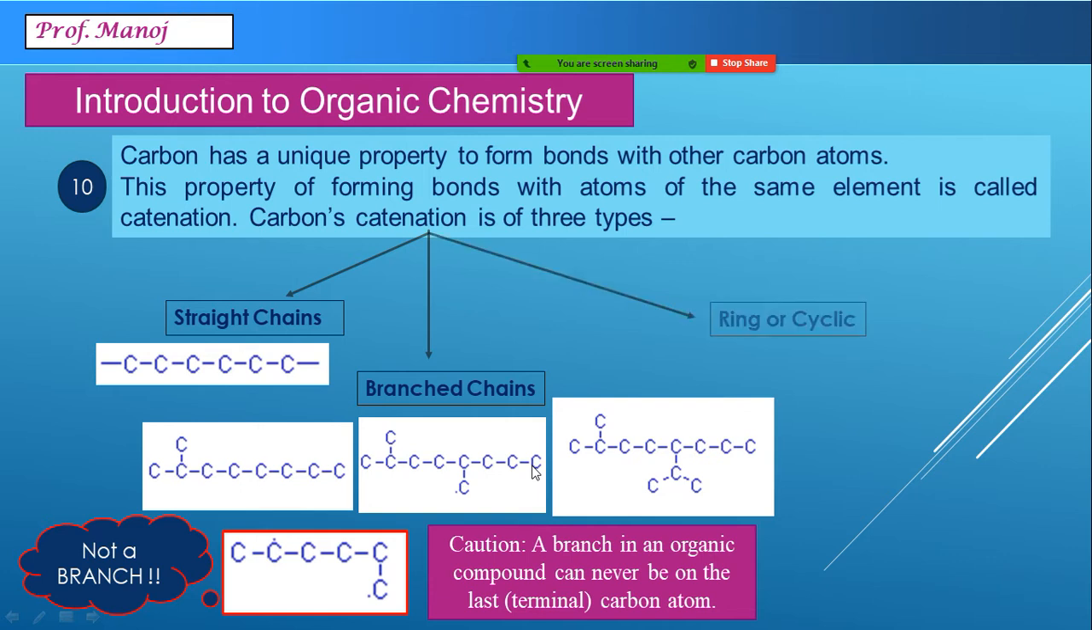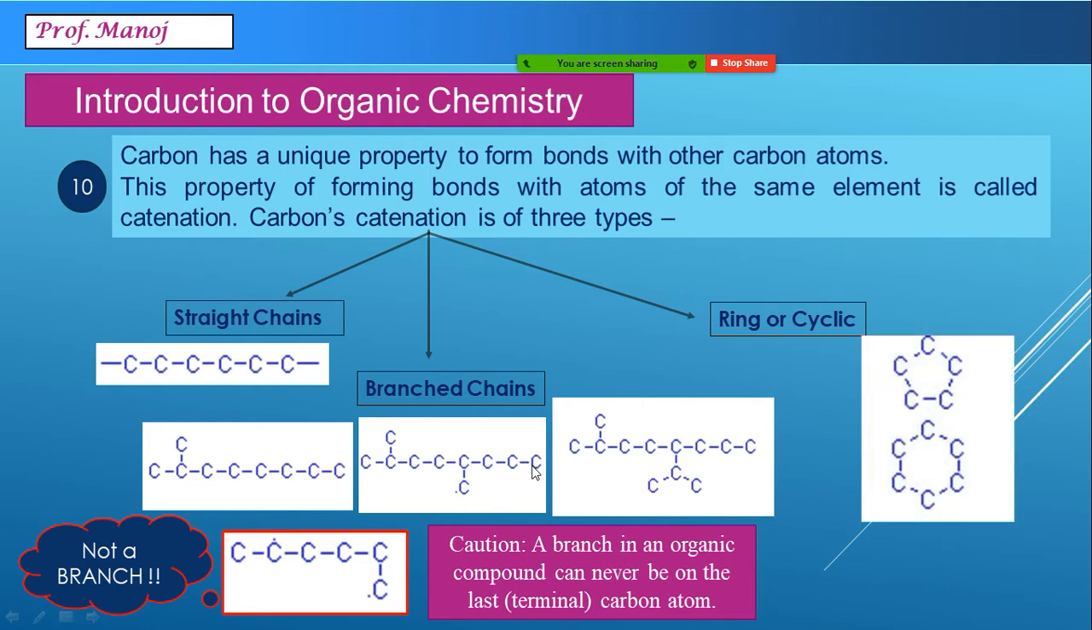Third type of catenation you must have heard is ring or cyclic. In this case, you have rings made up of minimum 3 carbon atoms and maximum going up to 9 or 10 carbon atoms also. But most common and stable rings are 5 and 6 membered rings. So catenation, just to give an overview, is of 3 types: straight chain, branched chain and ring or cyclic.